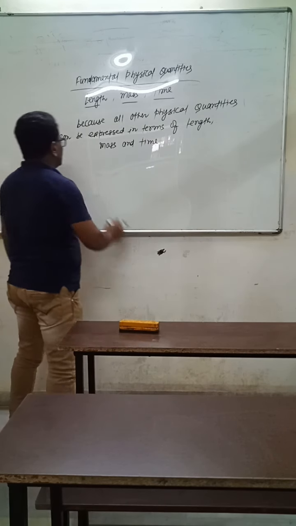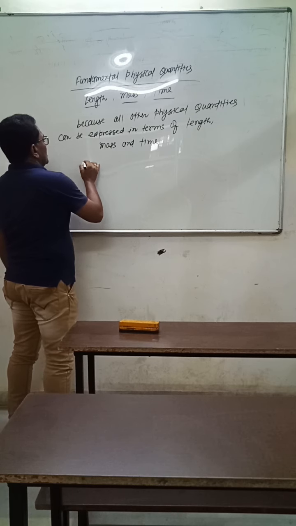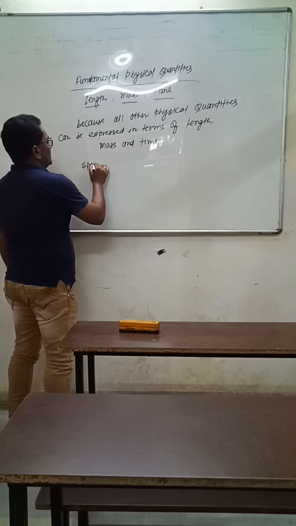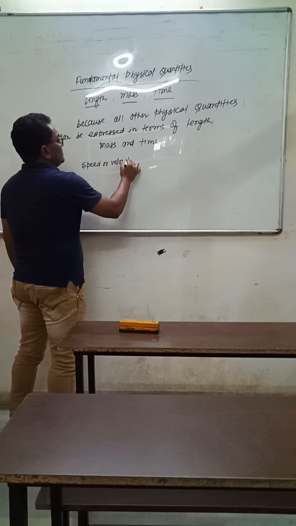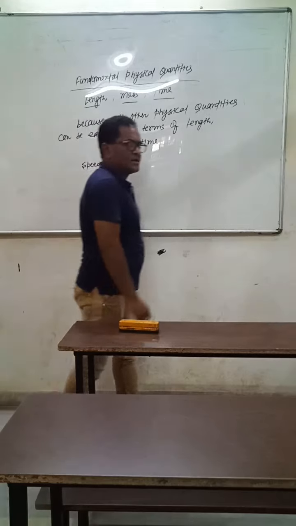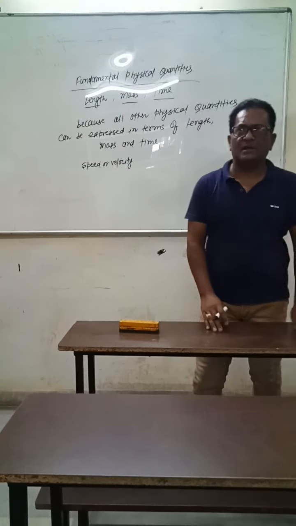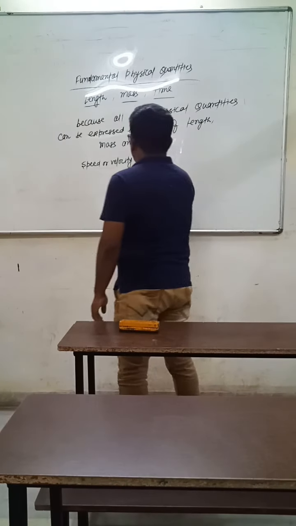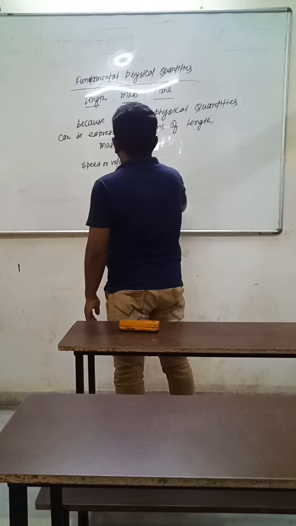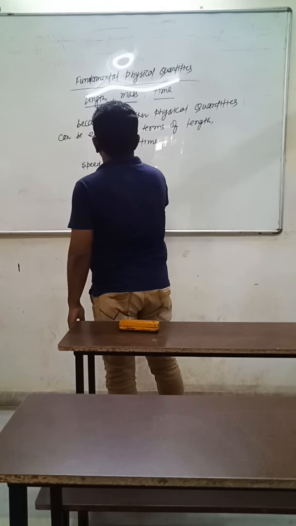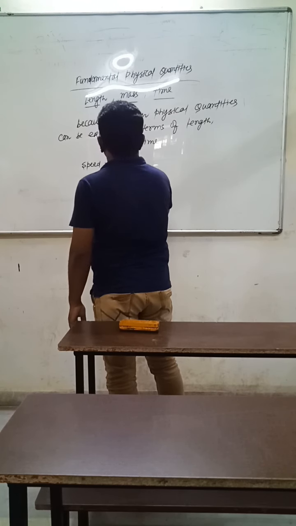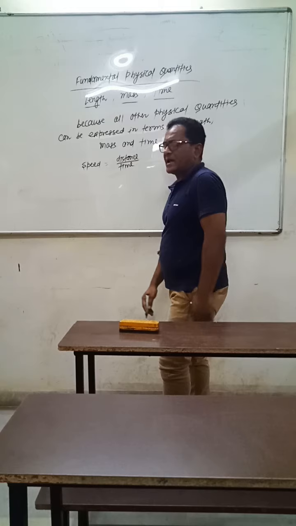As for example, suppose you have to measure speed or velocity. How can we express speed or velocity in terms of fundamental physical quantities? We know the formula for speed is distance upon time.